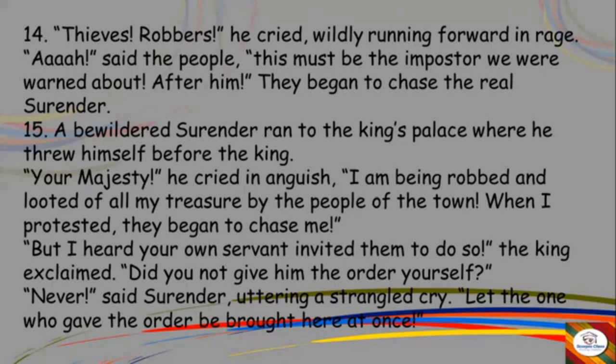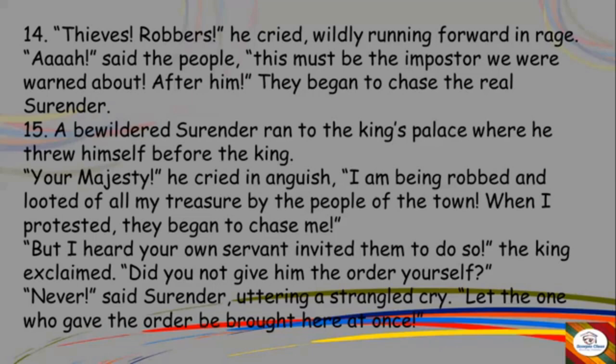A bewildered Surendra now runs to the king's palace and there he goes before the king and says, Your Majesty, I am being robbed and looted of all my treasure by the people of the town. When I protested, they began to chase me. So he took the complaint to the king. But I heard your own servant invited them to do so, the king said. Did you not give him any order yourself? So the king is saying the people said that you had sent a servant to invite everyone to take your treasure. Didn't you do that? He said never, uttering a strange strangled cry.